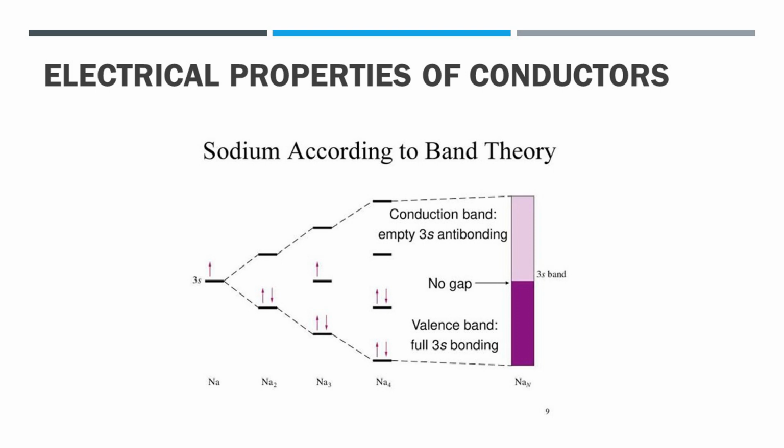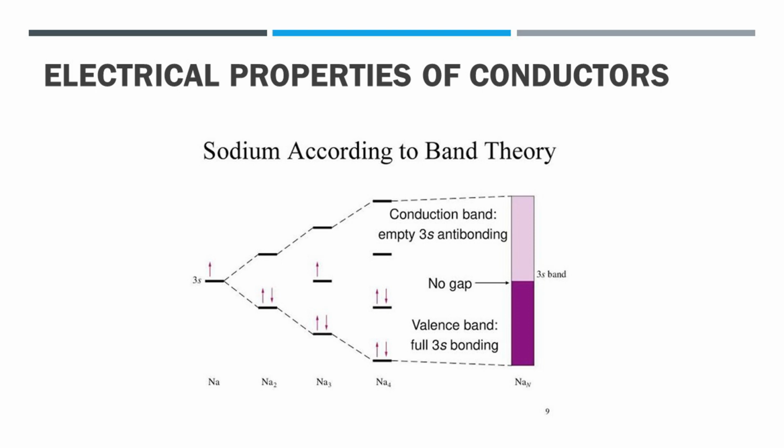The electronic configuration of sodium is 1s², 2s², 2p⁶ and 3s¹. That means there is only one electron in the 3s orbital. Interaction of partially filled 3s atomic orbitals of all the sodium atoms gives rise to the same number of molecular orbitals. All these closely spaced molecular orbitals together form a continuous band of energies which is called the 3s band.